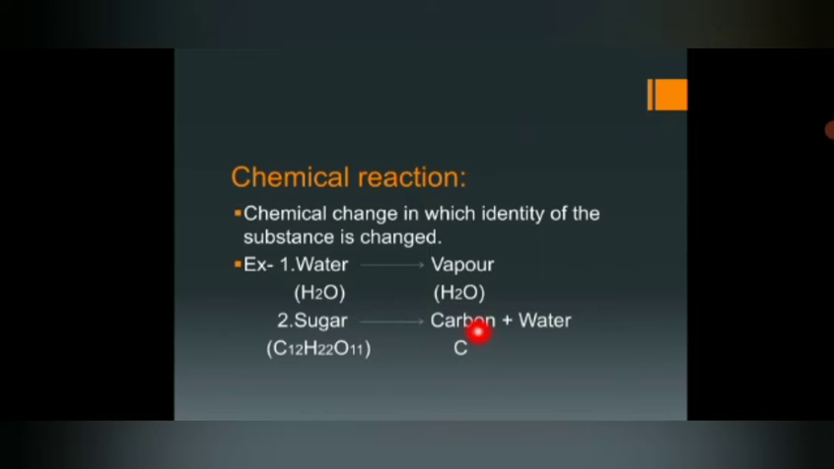You cannot change this carbon back to sugar, but you can change this vapor to water by cooling, right? So this is a physical change, but the second example is a chemical change, and this type of change we call a chemical reaction. Understood? So a chemical change in which the identity of the substance is changed. Okay.